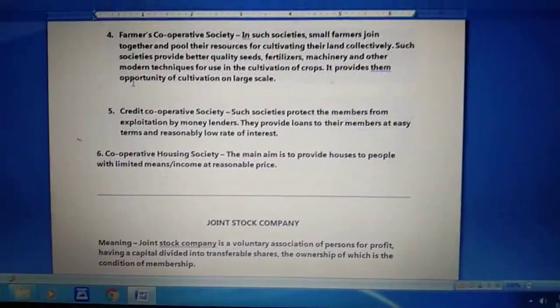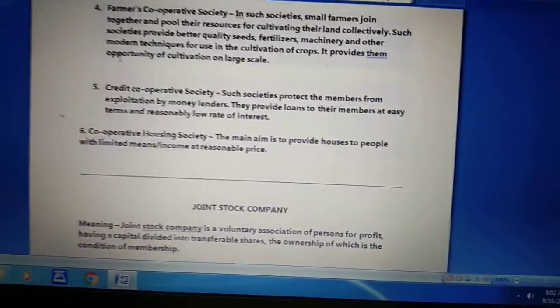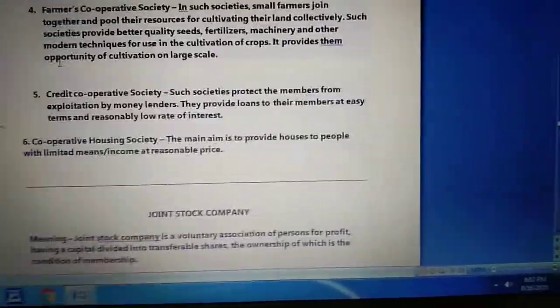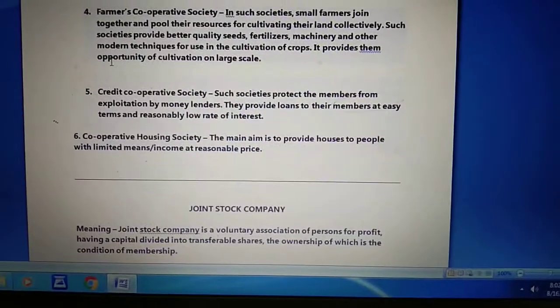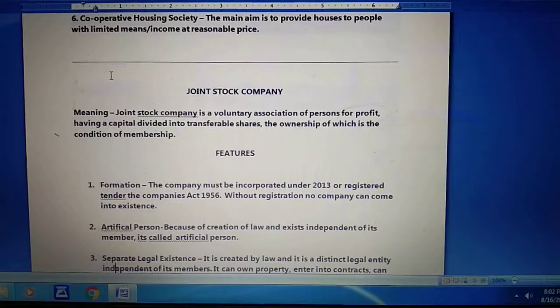So this is all about, children, the different cooperative societies according to their operation. Now the next topic, or the next form of business organization, we will start today, that is joint stock company.